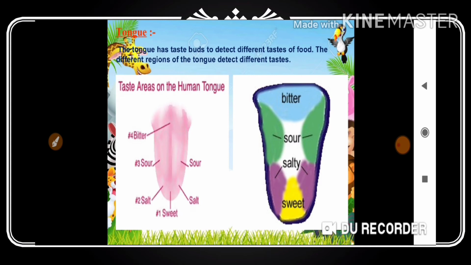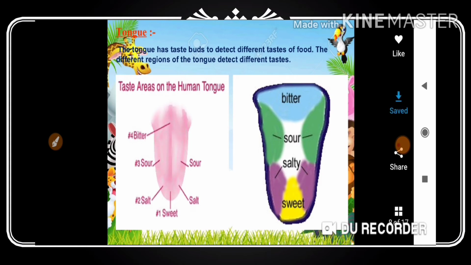Got my point? What you need to do is take 4 beakers separately and label them as A, B, C, D. Then in the first beaker A, 5 ml of sugar solution, which you can make yourself. Then 5 ml of salt solution by adding water to it, a little amount of lemon juice in the third beaker, beaker number C, and in beaker number D, bitter gourd juice.